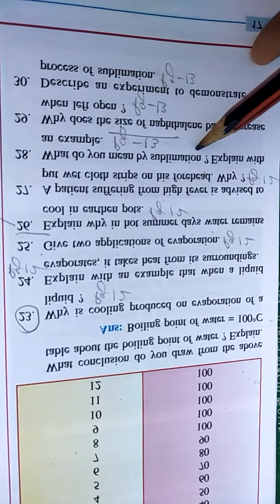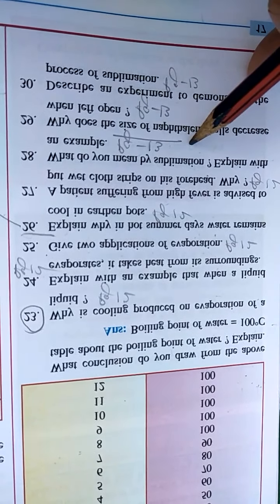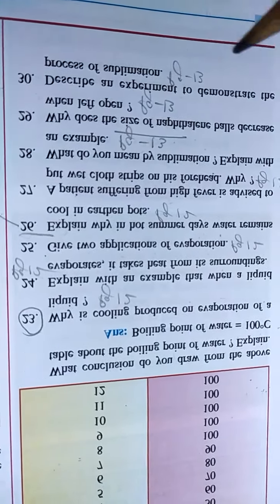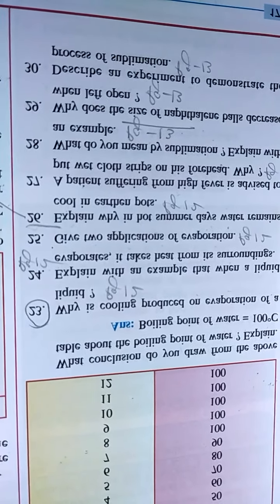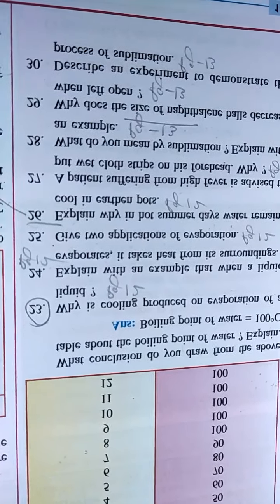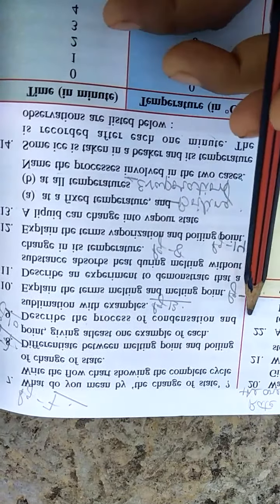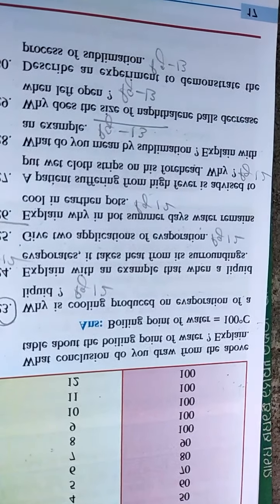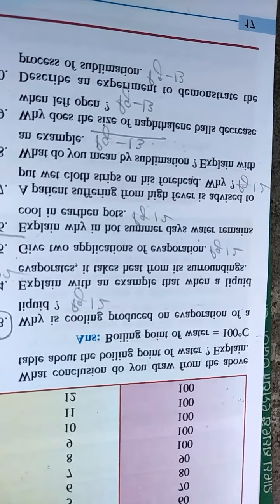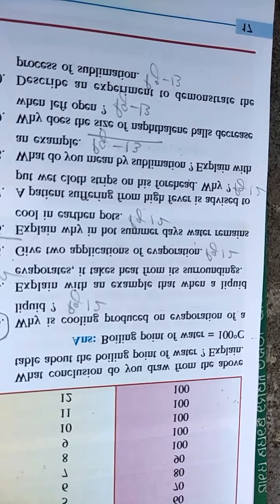Next is, what do you mean by sublimation, and explain with an example. Already we have discussed this when we were doing question number 9, describe the process of condensation and sublimation with examples. So again you can write from there only. What do you mean by sublimation? You have to write the definition, then you have to write it with an example. You can give the example of naphthalene balls, or you can also give the example of dry ice.